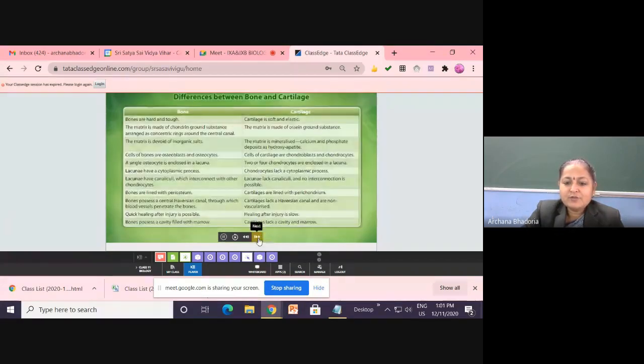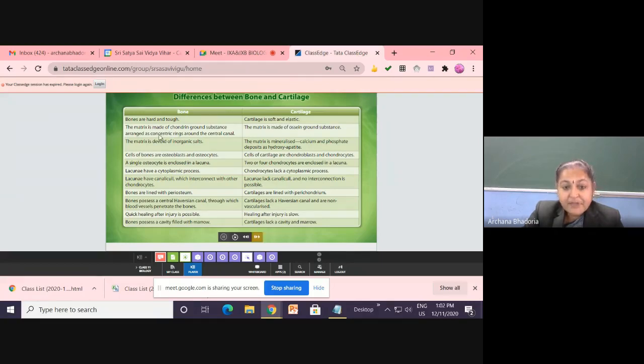Now we will come to the differences quickly. We'll try to sum up. You write down: bones are hard and tough. Cartilage is soft and elastic. Write it quickly. Bones are hard and tough. Cartilage is soft and elastic.